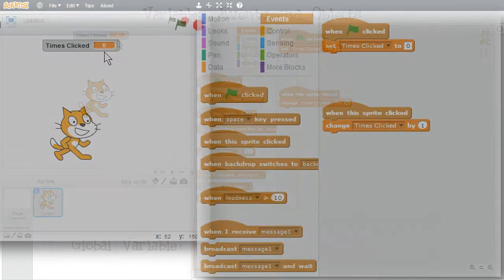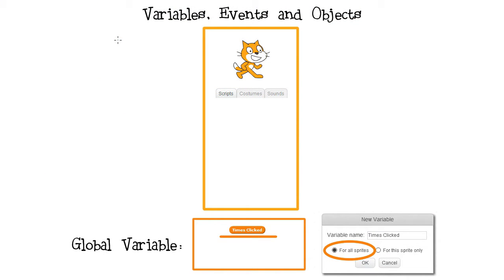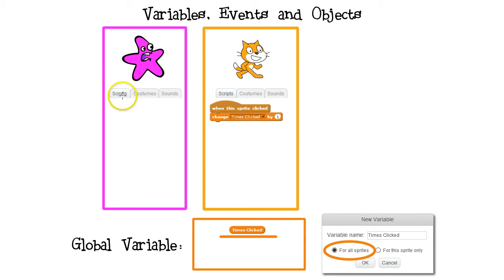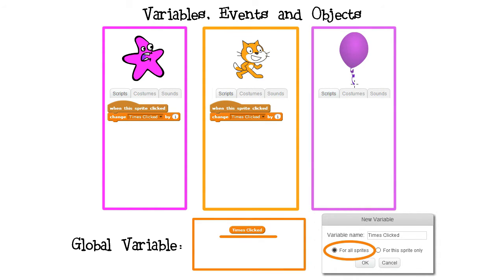Program's working nicely. I'll go to my diagram to show what's next. So far in the program, I have the cat sprite with its own scripts, costumes, and sounds, and I created the global variable timesClicked. Remember that timesClicked is for all sprites. I also added that when the sprite's clicked on, timesClicked is increased by 1. And I'm not showing it, but when the green flag's clicked on, timesClicked is set to 0. Next, I want to create a couple more sprites. I'll create the starfish sprite with its own scripts, costumes, and sounds. And when the starfish is clicked on, timesClicked will be increased by 1. I'll also create a balloon sprite, and when it's clicked on, timesClicked will be increased by 1. Now all the sprites will add 1 to timesClicked when they're clicked on.